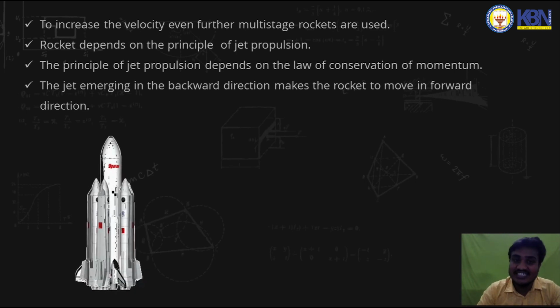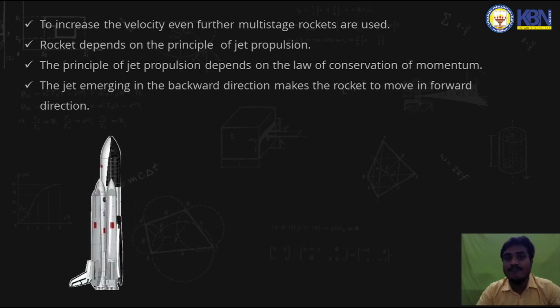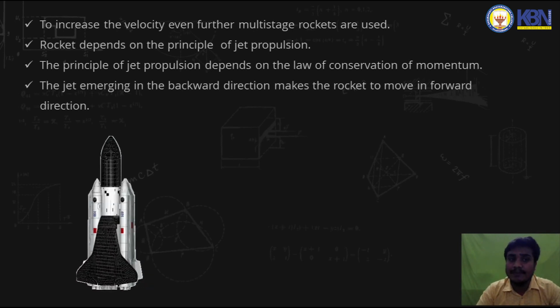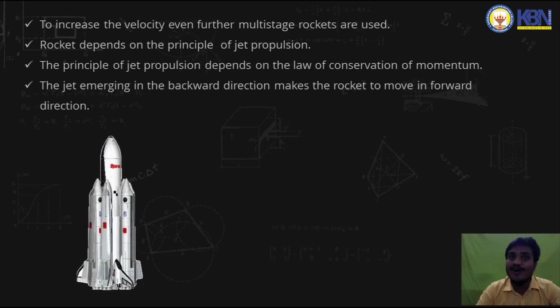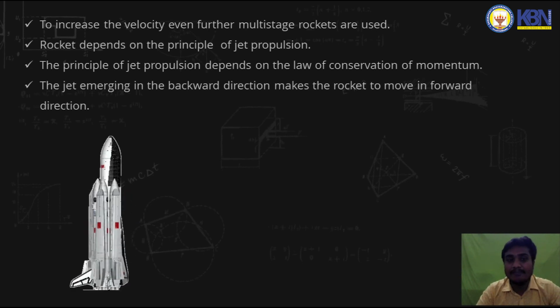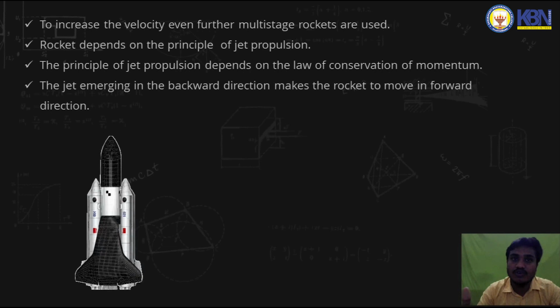The jet propulsion is based on the law of conservation of momentum, which states that the jet emerging in the backward direction makes the rocket move in the forward direction.